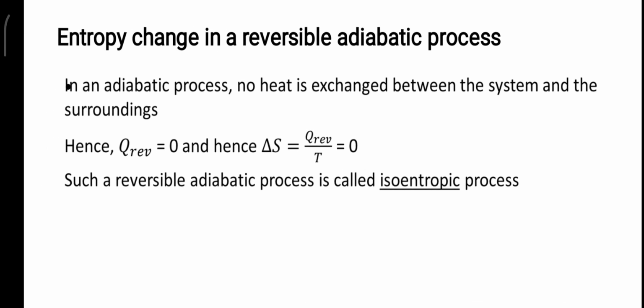Next, we have entropy change in a reversible adiabatic process. In an adiabatic process, no heat is exchanged between the system and the surrounding. Hence, the value of Q reversible becomes 0, and the value of change in entropy also becomes 0. And thus, this process is also known as isentropic process.